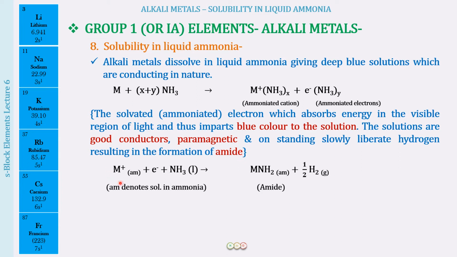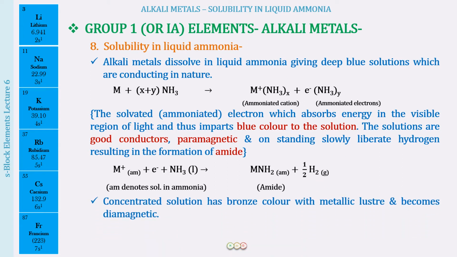Well, what this means is that we had the ammoniated cation. So am over here, this stands in short for a solution in ammonia. Just like we have a solution in water, we are having a solution in ammonia. I'm going to talk more about this just now, and you will have an understanding of each and everything. So this we have as M+ ions plus the electrons plus ammonia. On long standing, or when we heat the solution of the metal in ammonia, what is going to be formed is the corresponding alkali metal amide, and along with that hydrogen gas is going to be evolved.